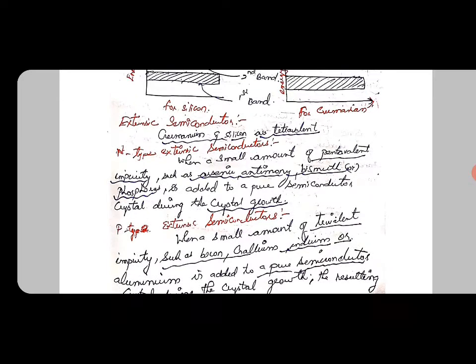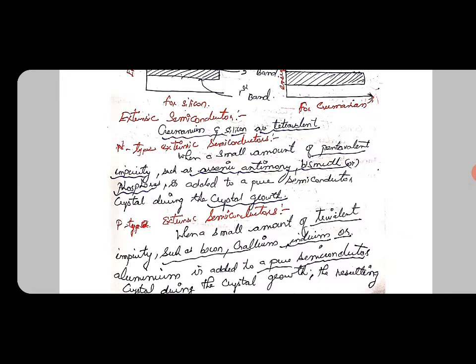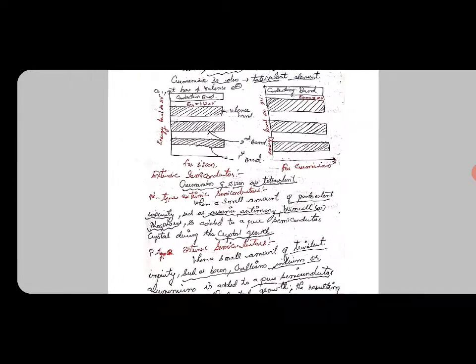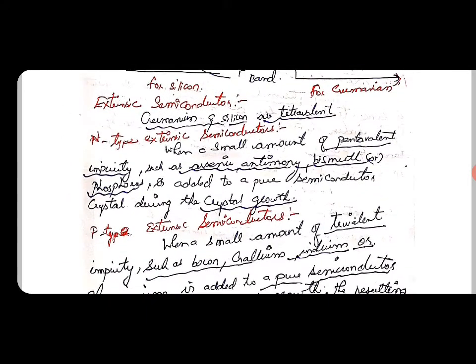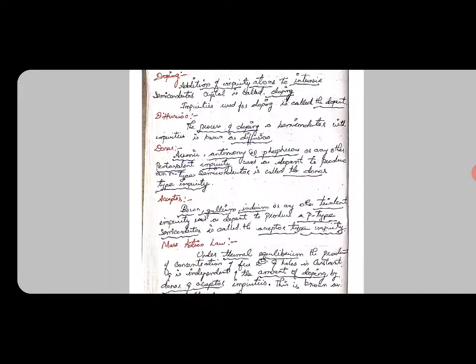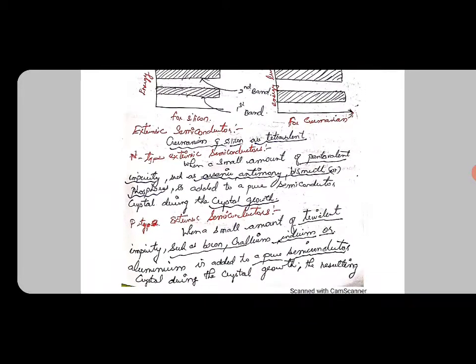In the case of a p-type extrinsic semiconductor, when a small amount of trivalent impurity, such as boron, gallium, indium, or aluminum, is added to a pure semiconductor crystal during crystal growth, the result is said to be a p-type extrinsic semiconductor. In n-type we add pentavalent impurity, and in p-type we add trivalent impurity. This is an important statement; they repeatedly ask what n-type and p-type semiconductors are. Pentavalent impurity gives an n-type extrinsic semiconductor, and trivalent impurity gives a p-type extrinsic semiconductor.